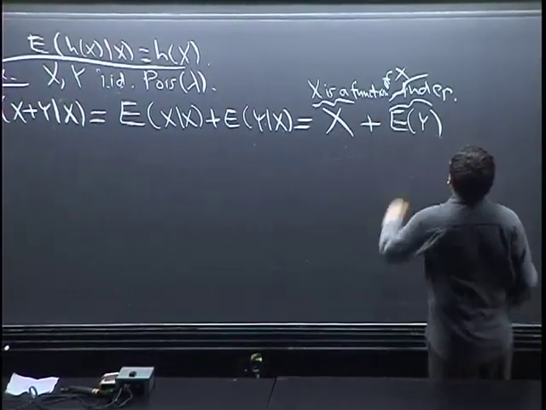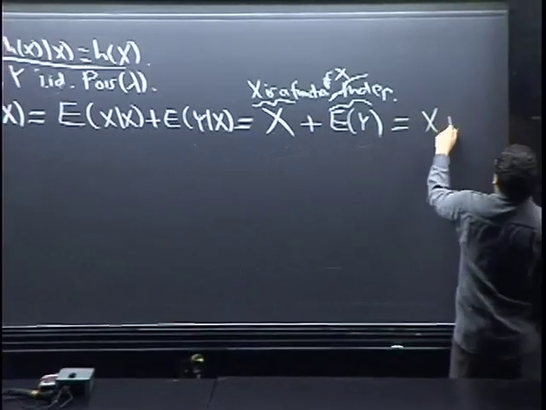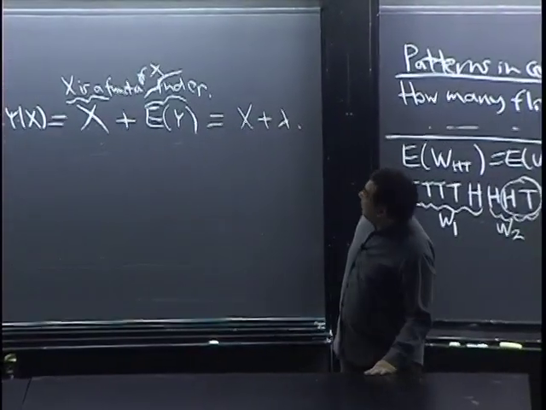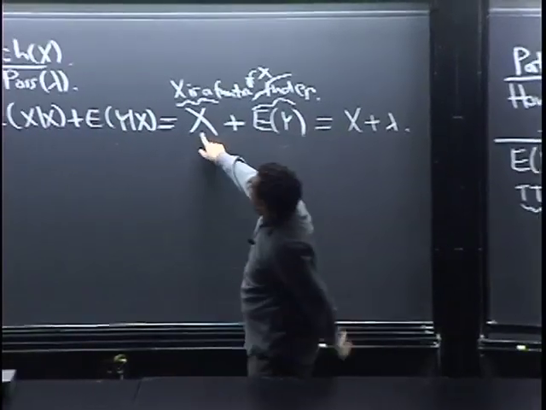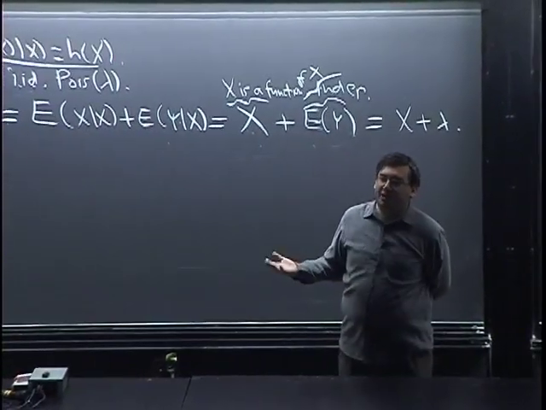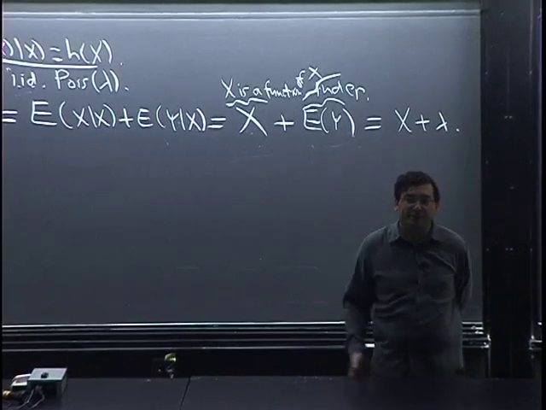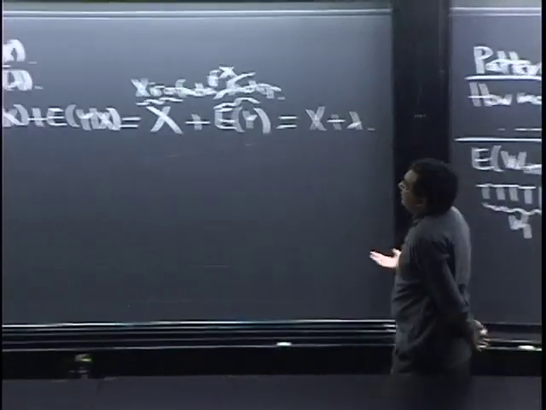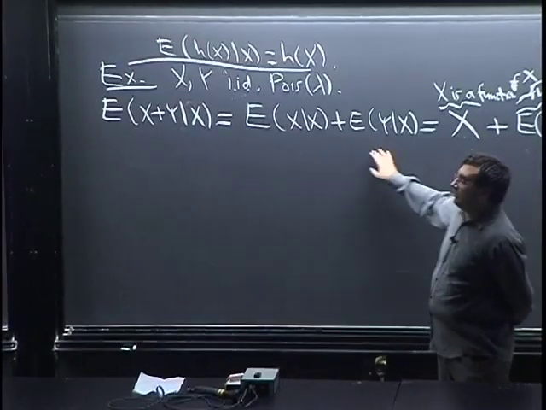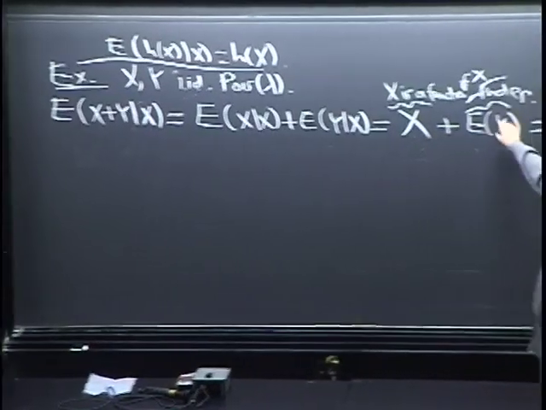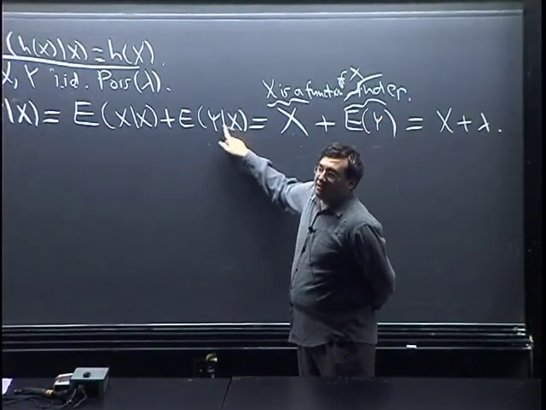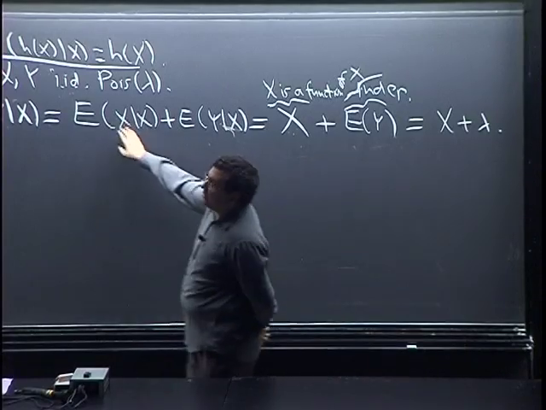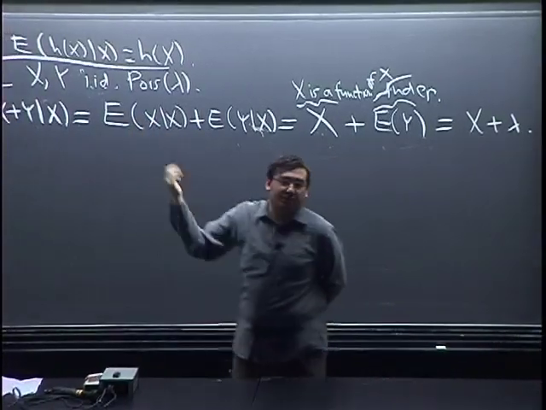E of Y given X is just E of Y, so that's just X plus lambda for the Poisson case. Actually, up to this point I'm not using anything in particular about Poisson. I'm only using the fact that they're independent. So that's just an example that shows we can still use linearity. If we have independence, we can drop the stuff we're conditioning on. And if we have something that's completely known, then we can just take it out because it's known.